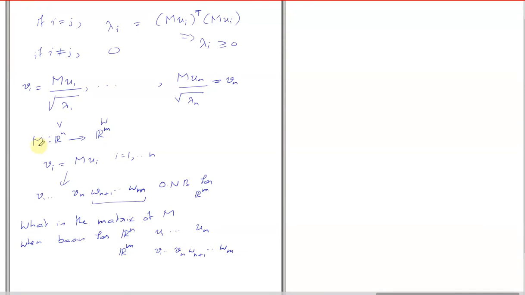For specifying a matrix for this linear transformation, I need to fix the basis for V as well as W, no? Yes, understood. For the domain, I'm fixing the u_1 to u_n basis. For the range, I'm fixing this particular basis. These are bases of the corresponding spaces. You agree with that? Yes, sir.